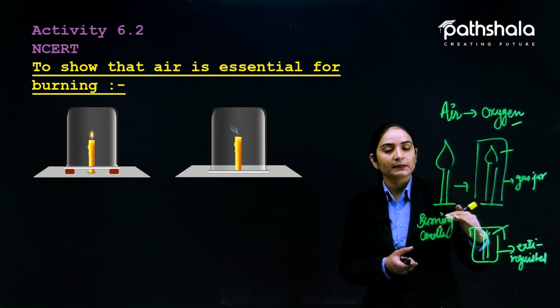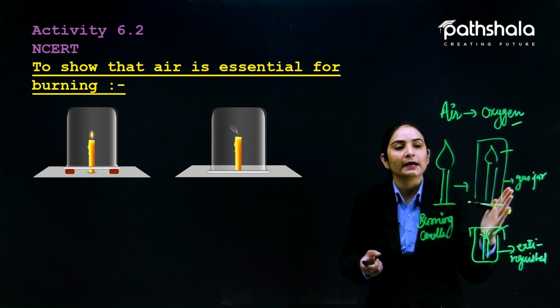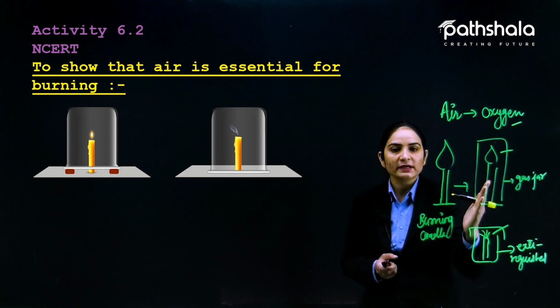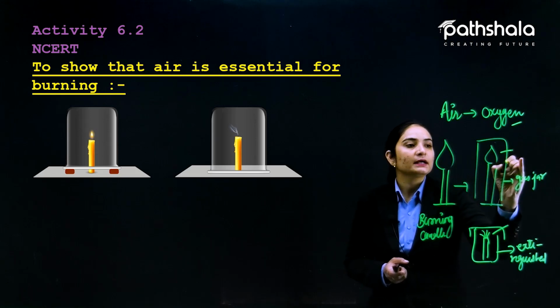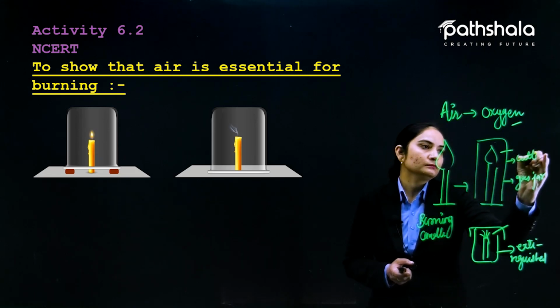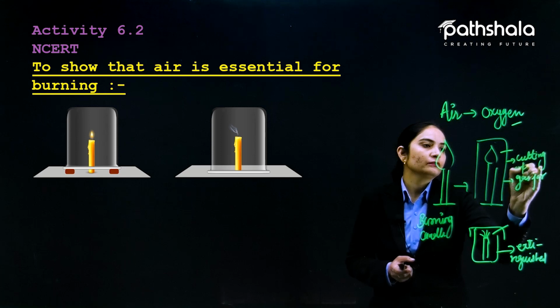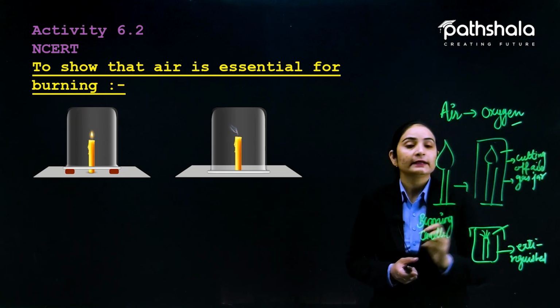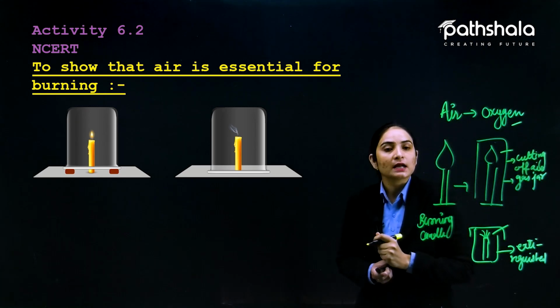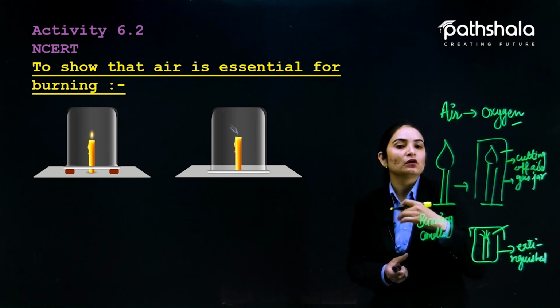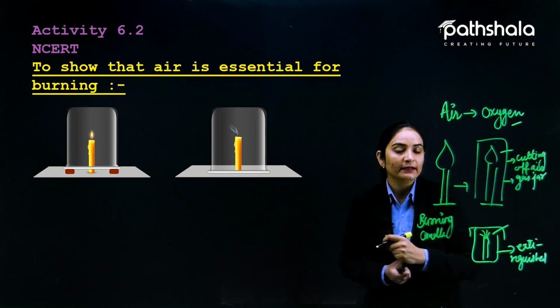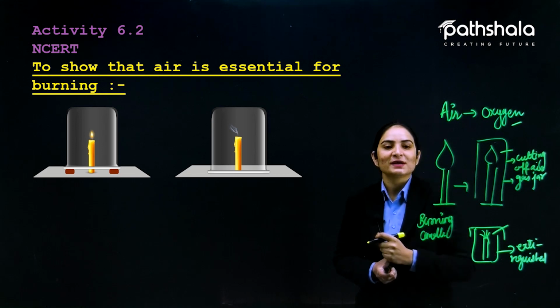In the very beginning, when we put that jar on the burning candle, we are cutting off the supply of air from the surroundings. What is happening here? We are cutting off the supply, cutting off air. And cutting off air from the surroundings means we are not supplying oxygen. Fine, because oxygen is also present in the gas jar.